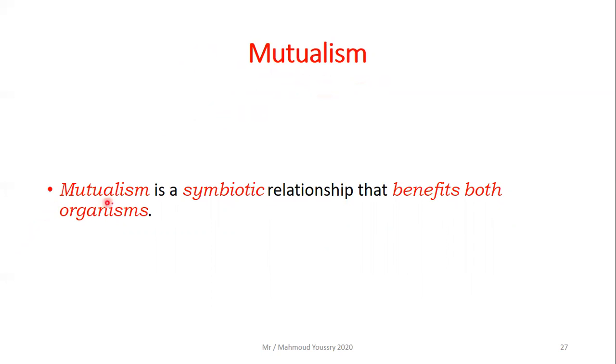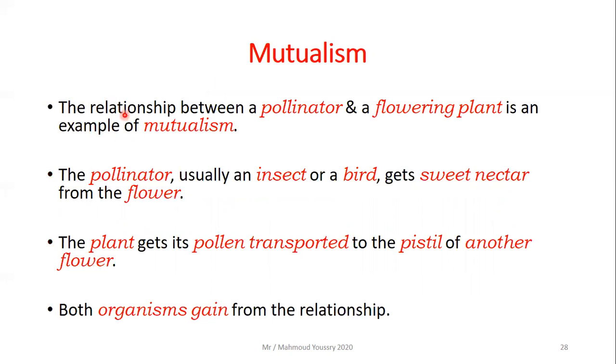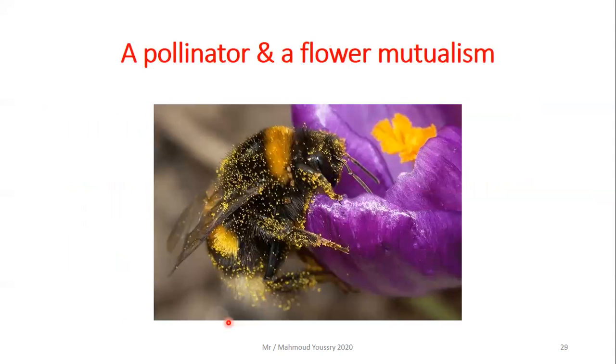Mutualism is a symbiotic relationship that benefits both the organisms. Like what? The relationship between a pollinator and a flowering plant is an example of mutualism. The pollinator, which is usually an insect or a bird, gets the sweet nectar from the flower. So this is the benefit for the pollinator. What about the plants? What does it get? The plant gets its pollen transported to the pistil of another flower. So both the organisms benefit from this relationship.